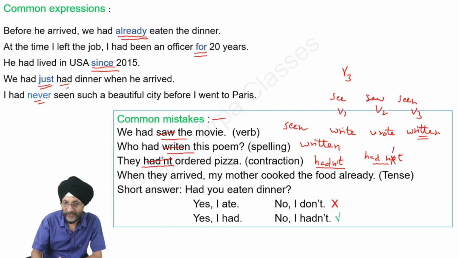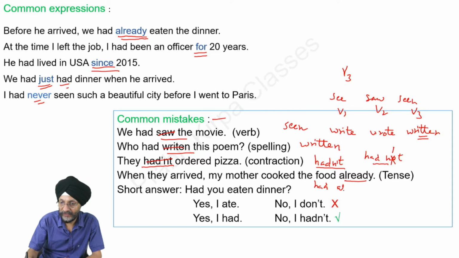When they arrived, my mother cooked the food already. So in this case, the food had already been cooked. So when they arrived, my mother had already cooked the food.